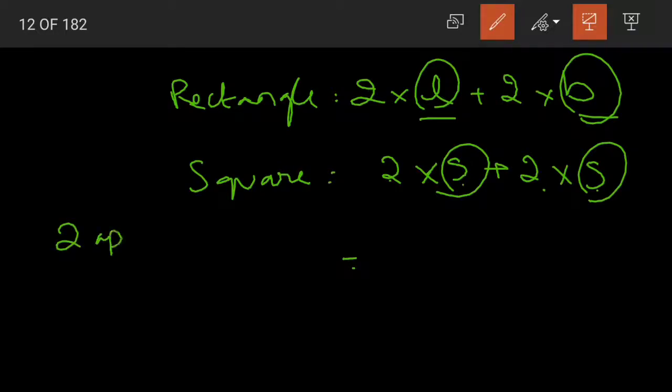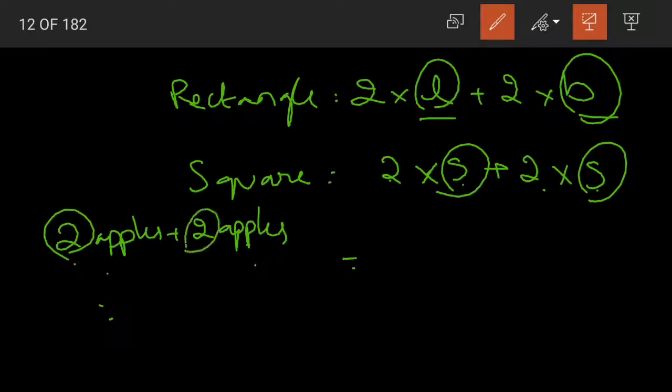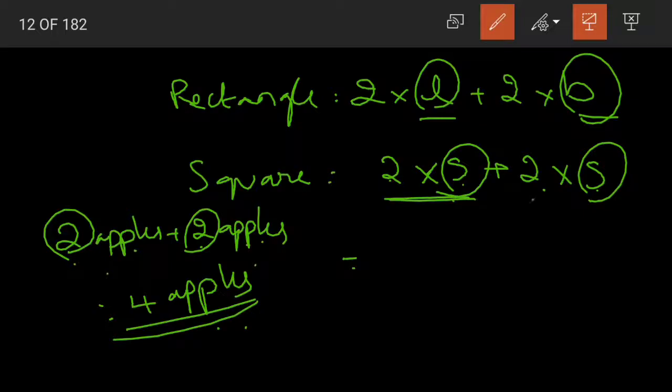Suppose if I have 2 apples plus 2 apples, what will my answer be, children? When I add these two together, my answer would be 2 plus 2, 4 apples. Yes or no? 2 apples plus 2 apples is equal to 4 apples. So in the same way, 2 into S plus 2 into S. 2 into S is nothing but 2S.